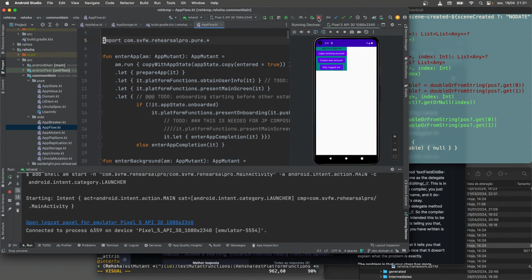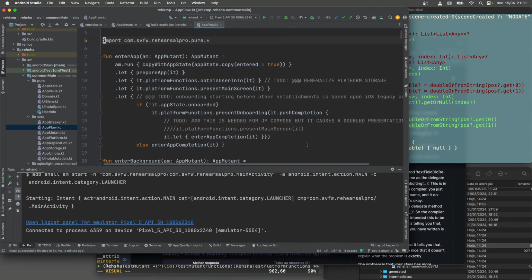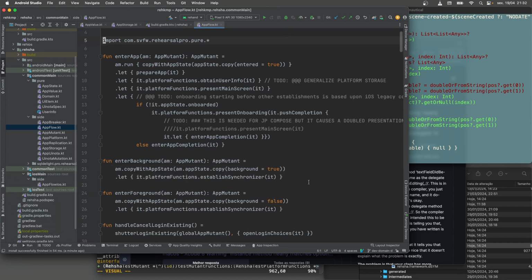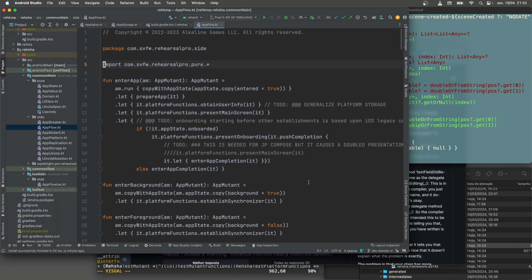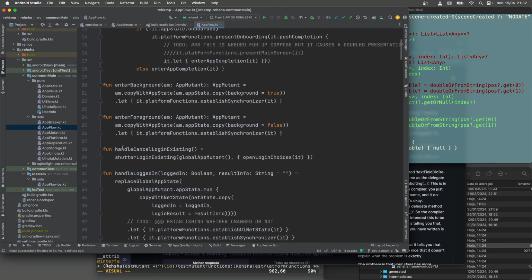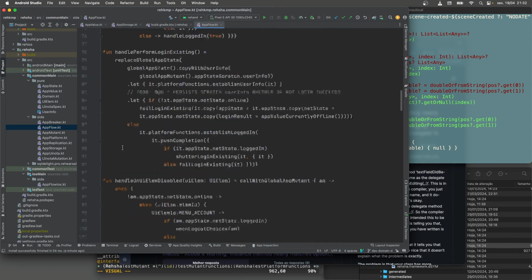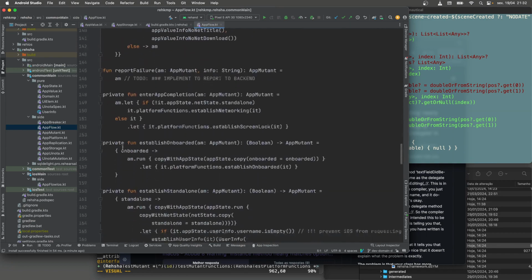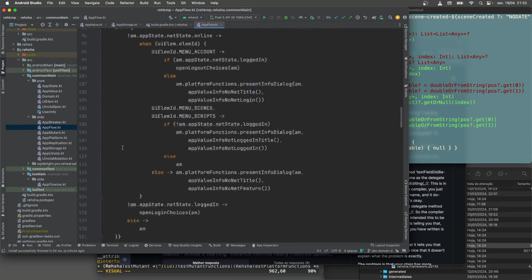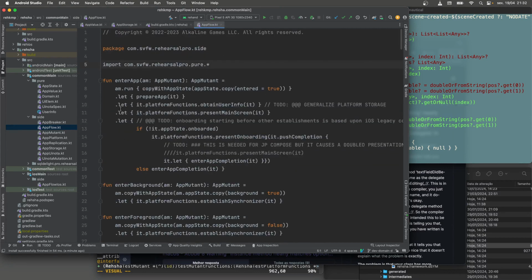So let's stop this. Again, I'm kind of jumping all over the place, so bear with me on this if you're interested. So the main app actually enters into here, and this is the guts of the app now on the iOS side as well as on the Android side. And these are all standalone functions, as you can see.